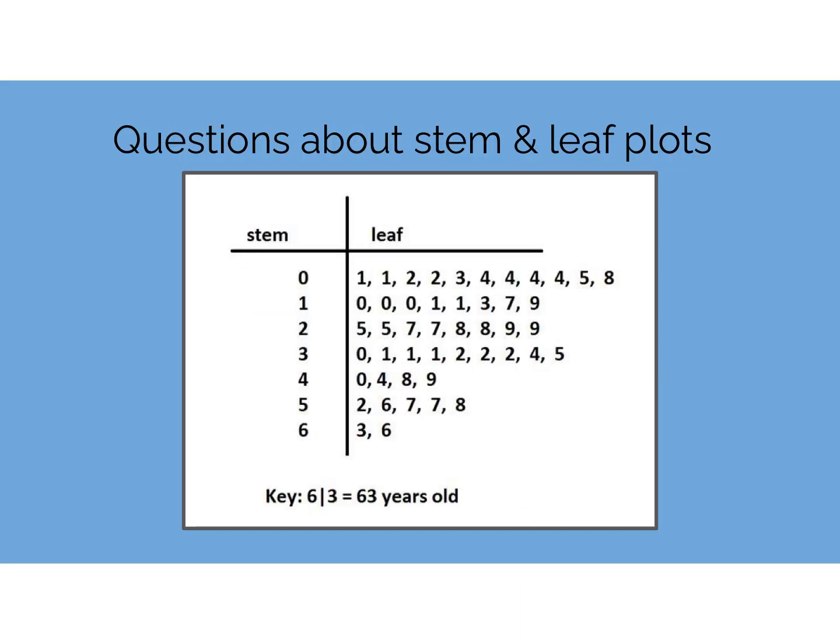Okay, so we learned about a whole bunch of different ways that we could look at data. A stem and leaf plot is one of the ways that we could look at it, where the stems are the tens place and the leaves are the ones place. So for example, this is saying 52, 48, 32. I'm going to ask a couple questions on these. Like, what's the biggest number?